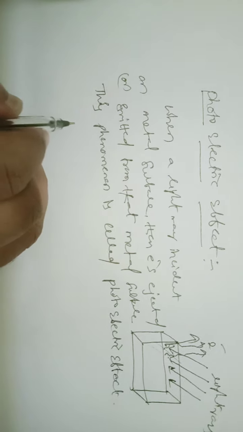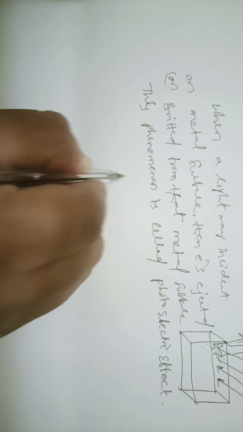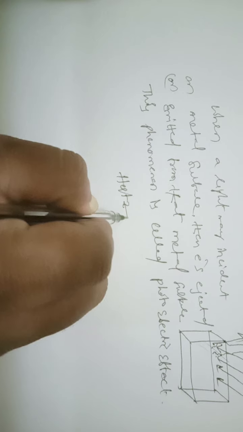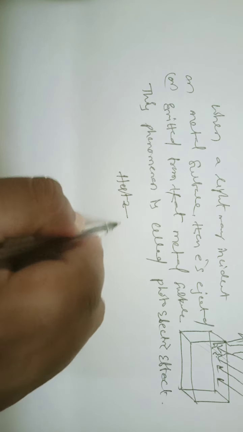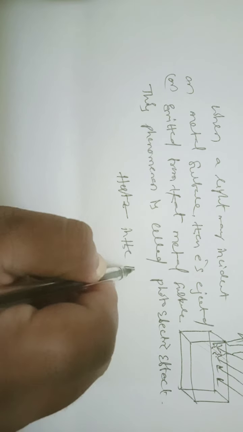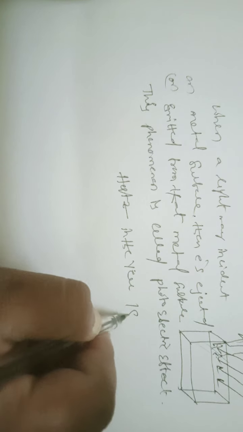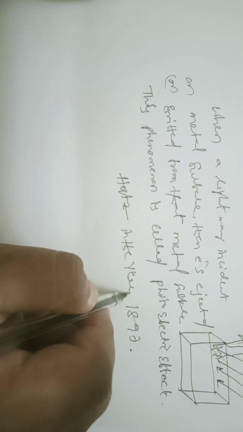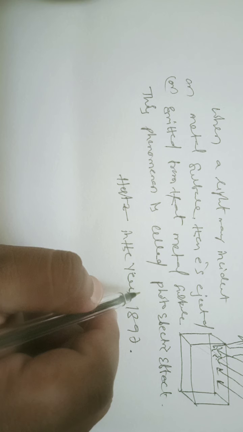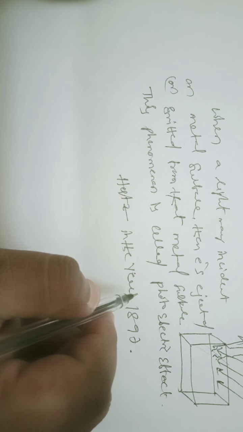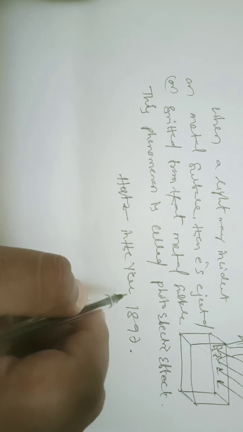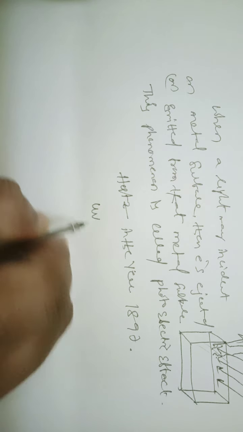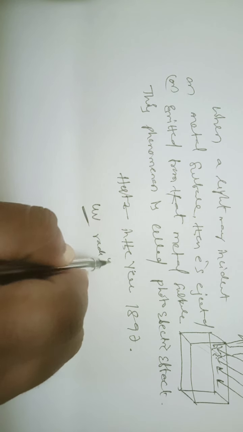First, this was explained by Hertz in the year 1897. By considering ultraviolet radiation onto the metal surface, he took UV radiation.